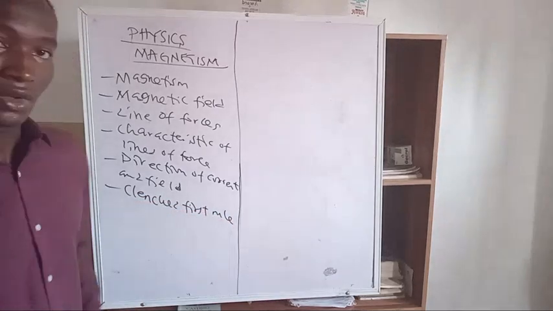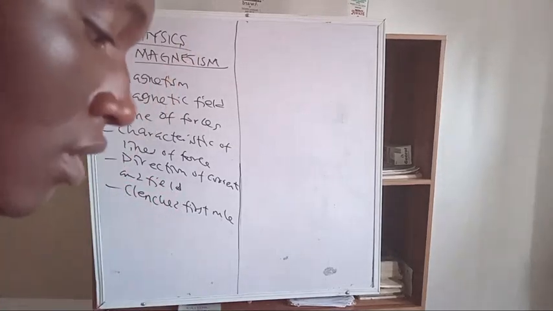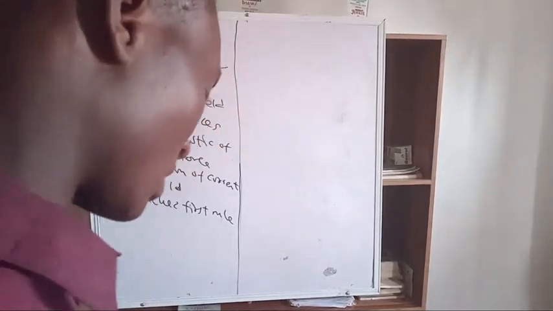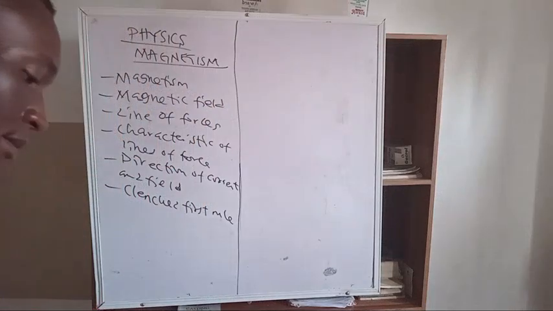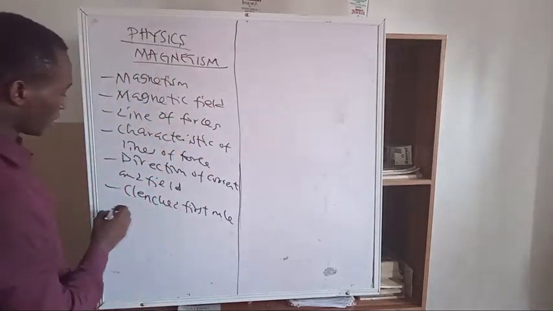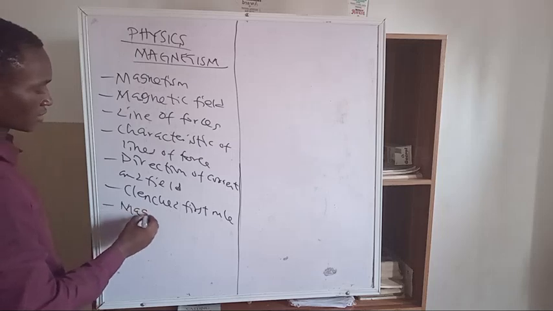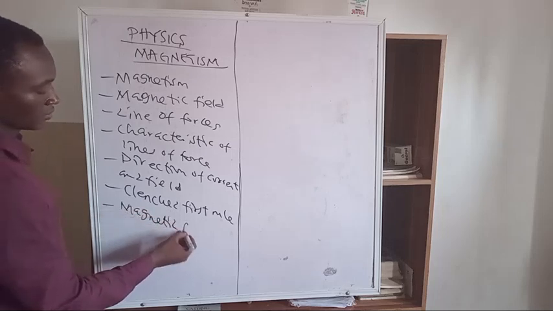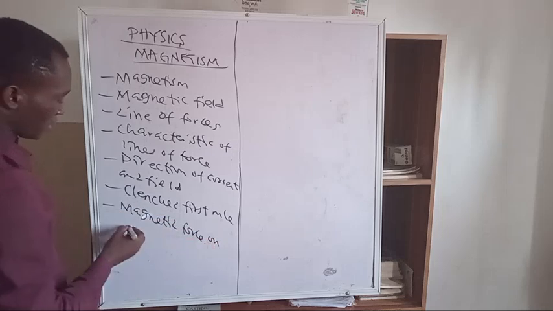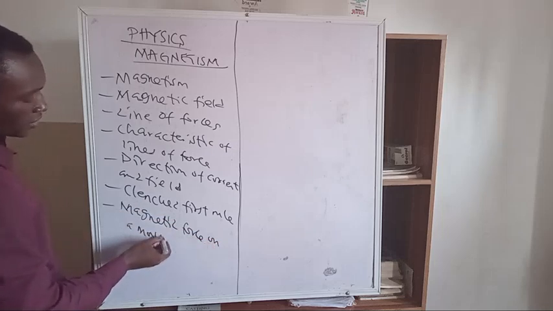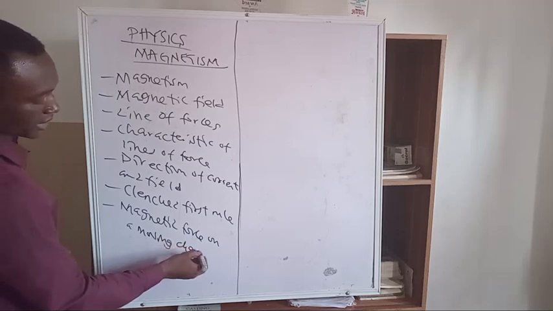Then the next thing we want to look at is magnetic force on a moving charge. This is where we use the concept of BIL and the like.